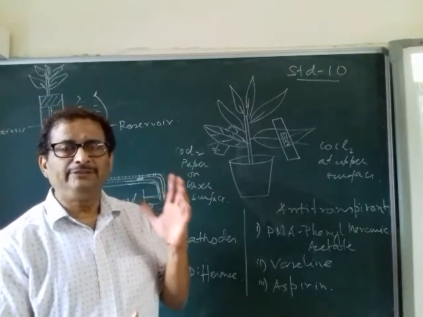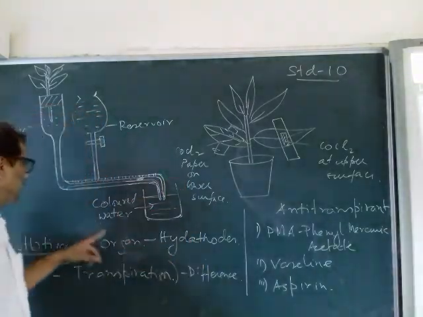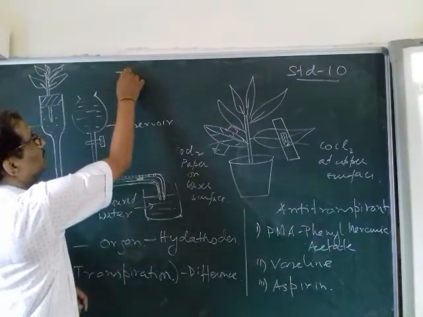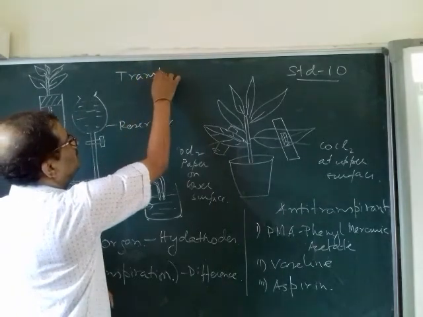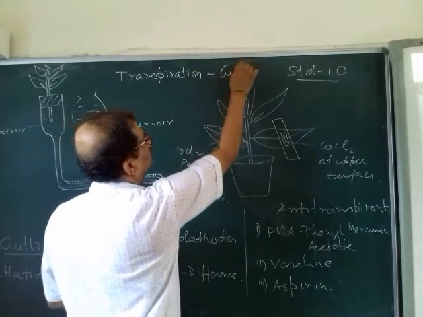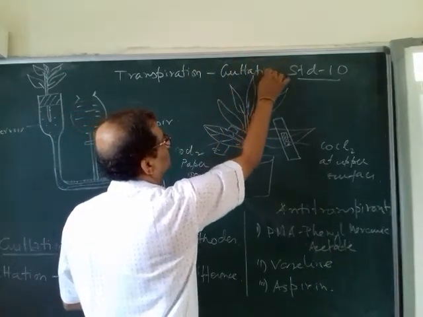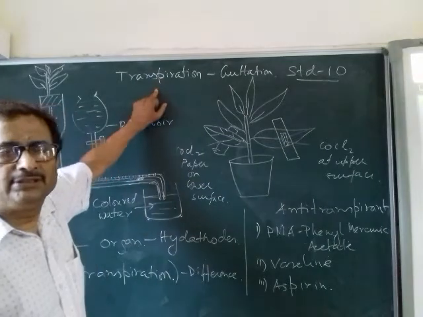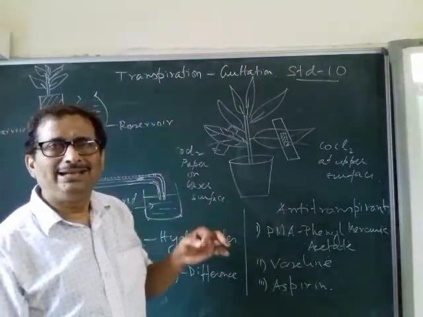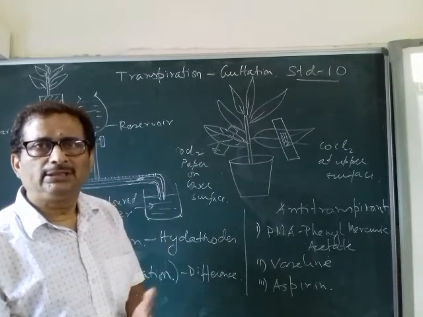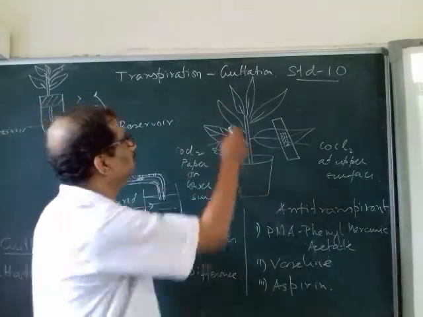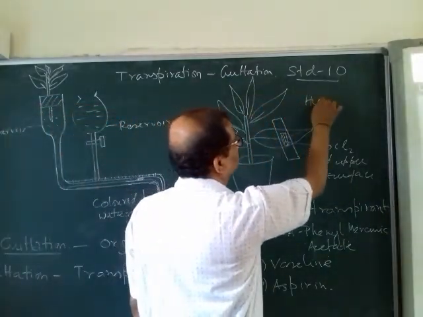So we have to know the difference between transpiration and guttation. First is the difference in organ. Transpiration takes place through stomata, or through the lenticels, or through the cuticle, whereas guttation takes place through a certain structure which is called the hydathodes.